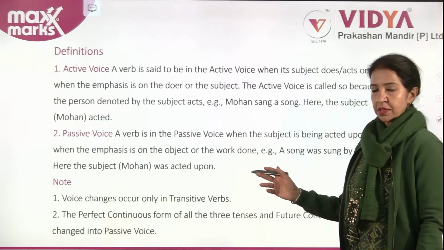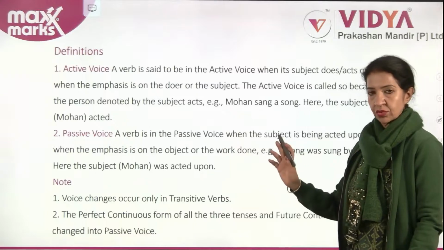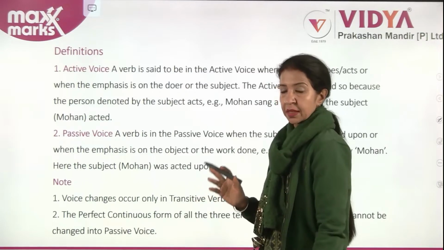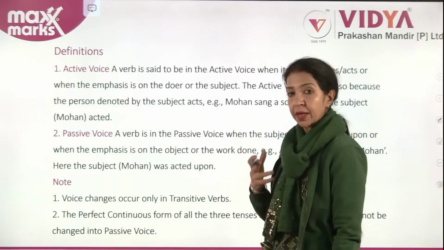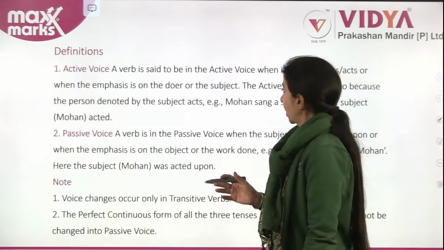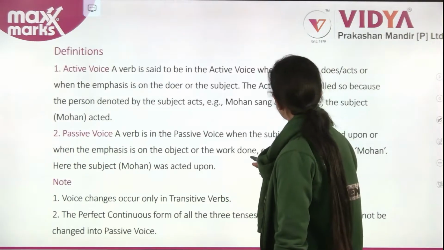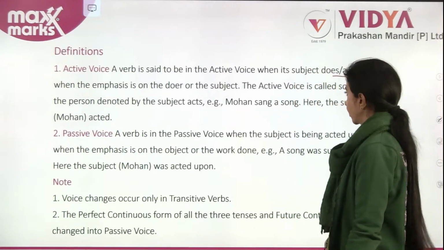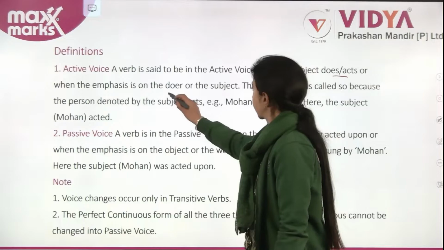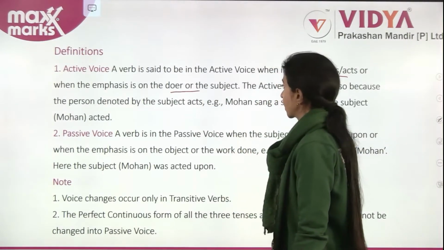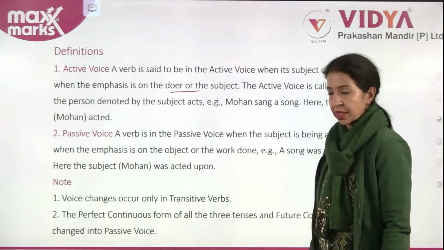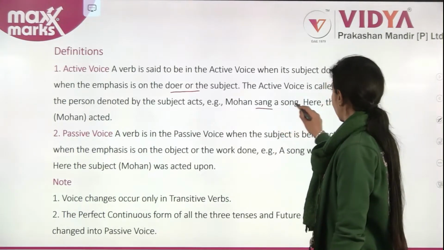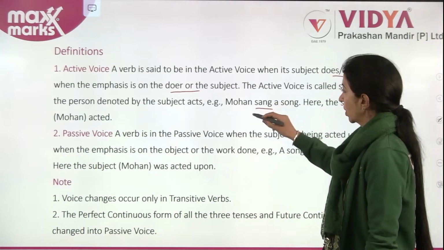Just for your reference, nothing to note down, nothing to memorize. It's the application that matters; you need to be acquainted with the rules. A verb is said to be in the active voice when its subject does the act, or when the emphasis is on the doer. The active voice is called so because the person denoted by the subject acts. Example: Mohan sang a song. Here the subject Mohan acted.